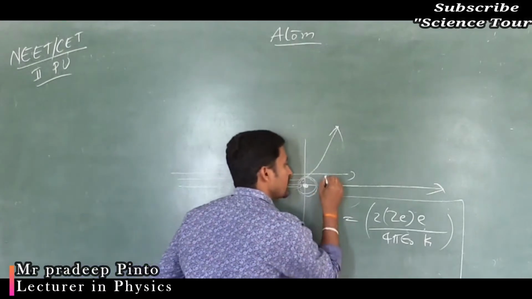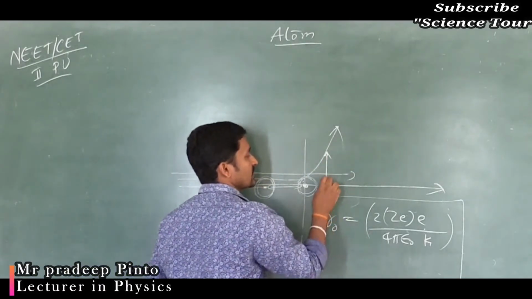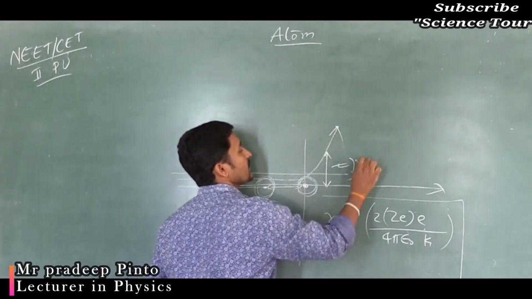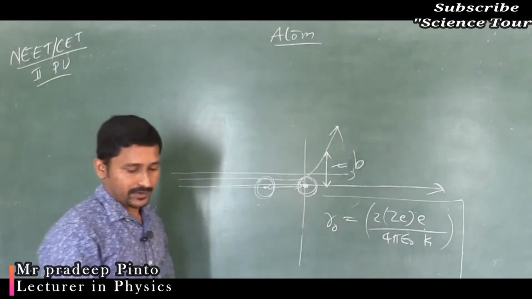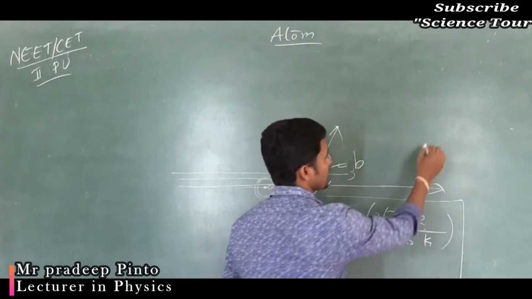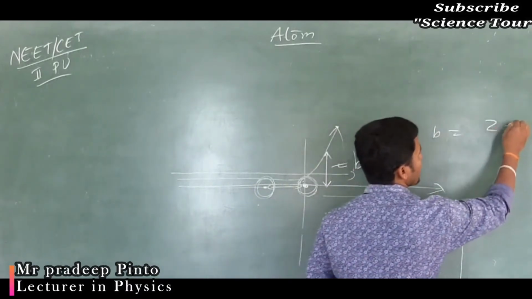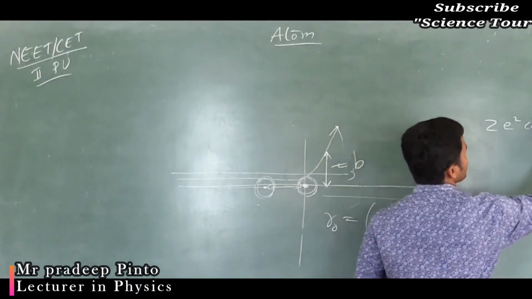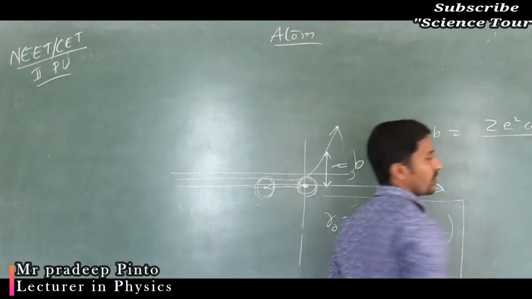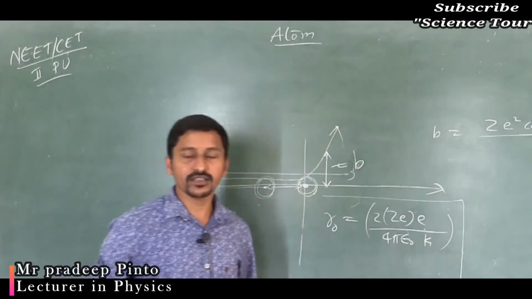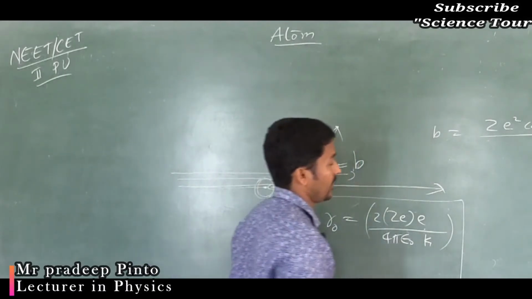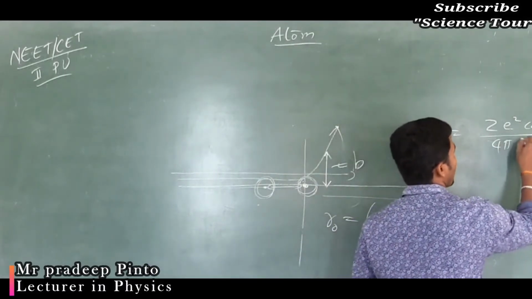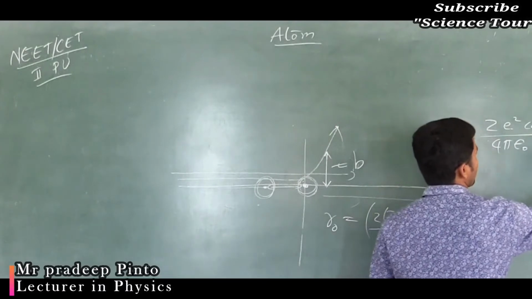The perpendicular distance from this is b, that is the impact parameter. So b is equal to Z e square cos theta by 2, where theta is the scattering angle, divided by 4 pi epsilon naught times kinetic energy.